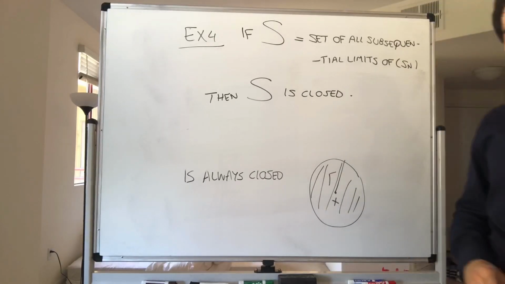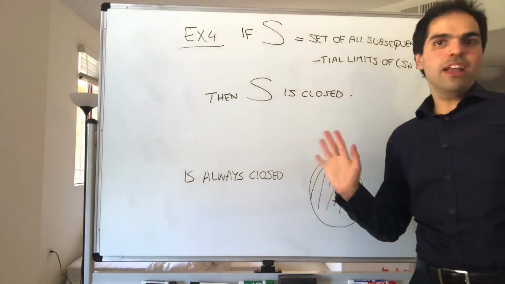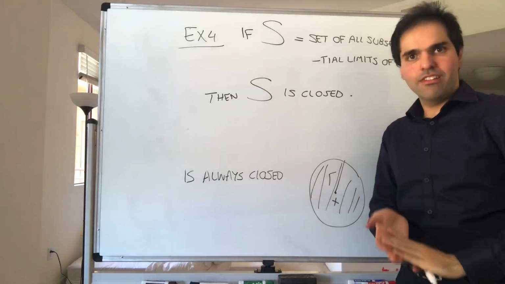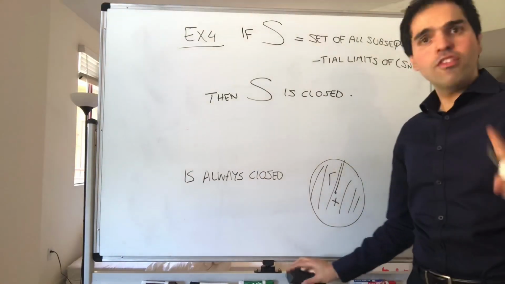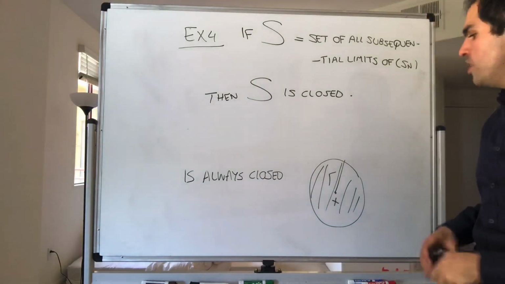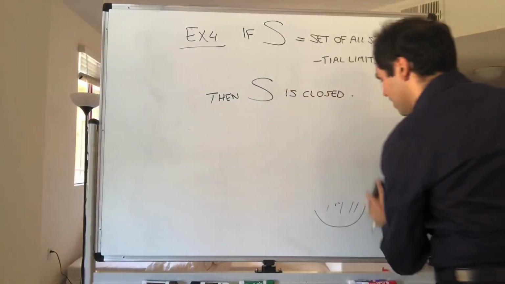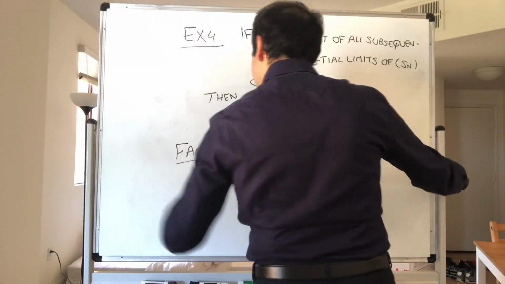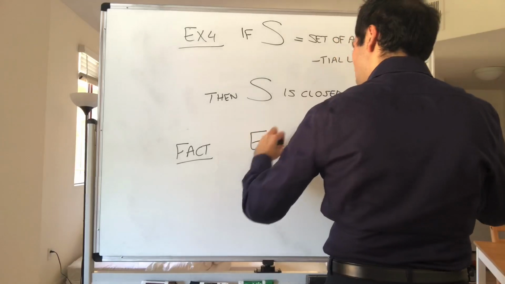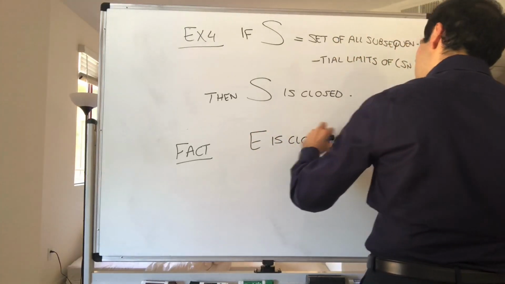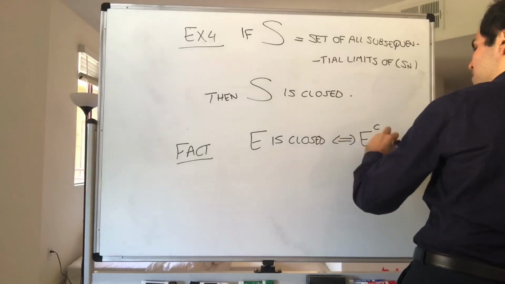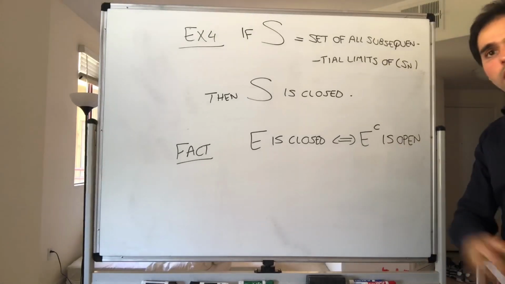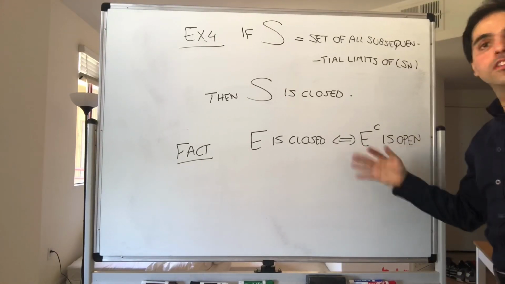Alright, so that's one thing. And now, remember I said before that the opposite of open isn't necessarily closed, however, we do have this nice relationship between open and closed sets, and it's the following fact. Namely, E is closed if and only if its complement is open. And the complement is all the points that are not in E.